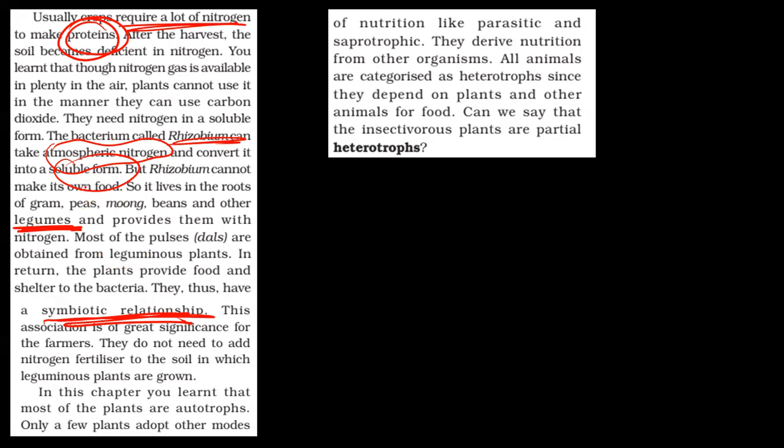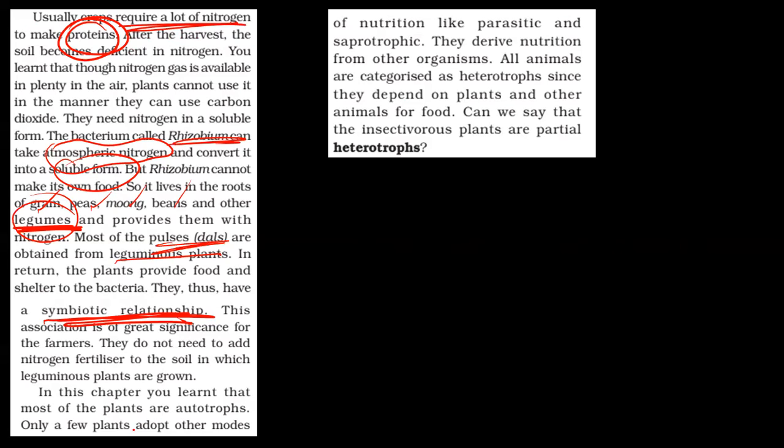Legumes are plants like pulse plants, like gram, peas, moong, beans, leguminous plants. So they get nitrogen. In turn, these legumes give food. So pulses or dals are obtained from these leguminous plants. And one more way is that farmers apply fertilizers and manures, which will replenish the amount of these minerals.